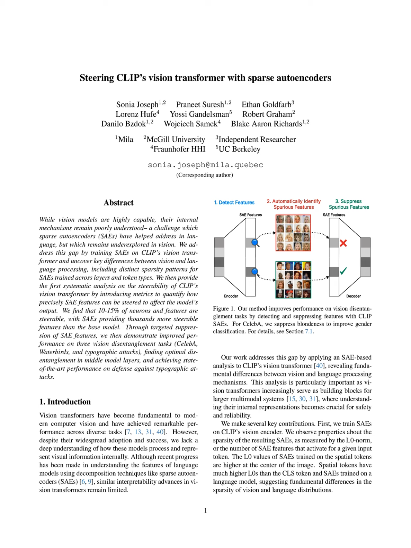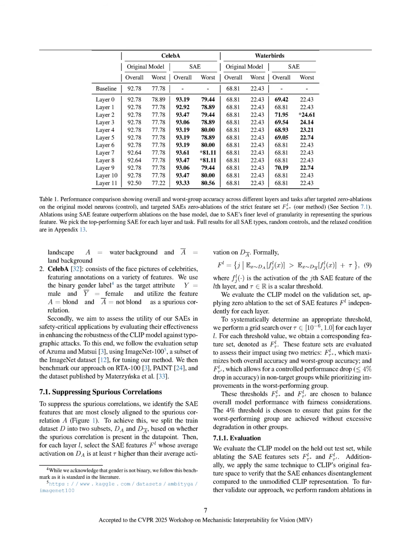Our method demonstrated significant improvements in performance on vision disentanglement tasks, specifically achieving a worst group accuracy increase from 78% to 81.11% for the Celeba dataset and from 43% to 24.61% for the Waterbirds dataset. The optimal layers for disentanglement were identified as layers 7 and 8 for Celeba and layer 2 for Waterbirds, with the best overall accuracy reaching 67% for Celeba and 36.6% for Waterbirds under relaxed conditions.